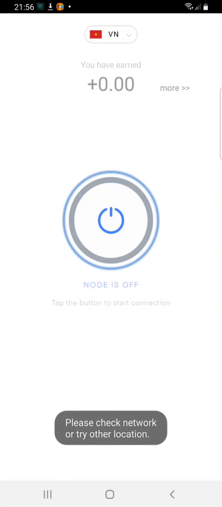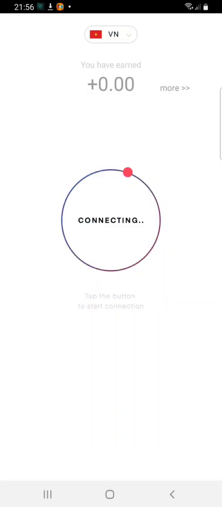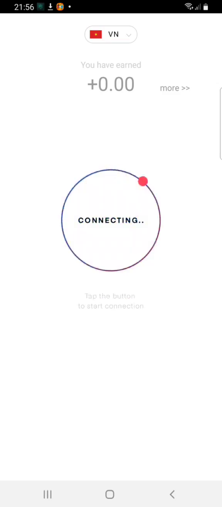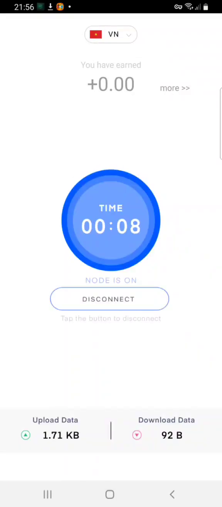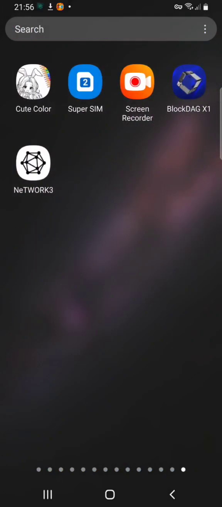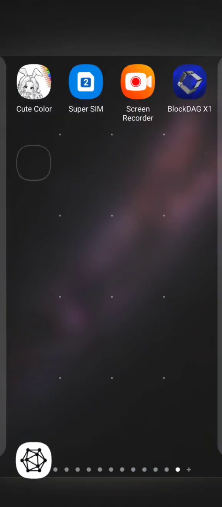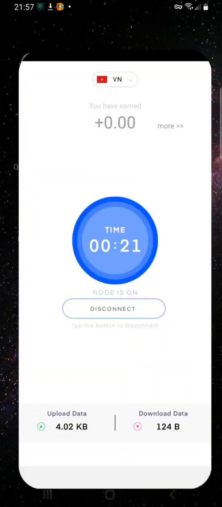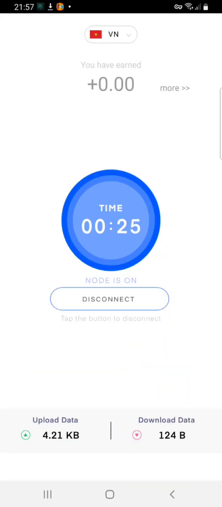Connecting. Okay, now it's already done. You can check the network here. The app here I put here. Okay, you can see the app here. Okay, already done.